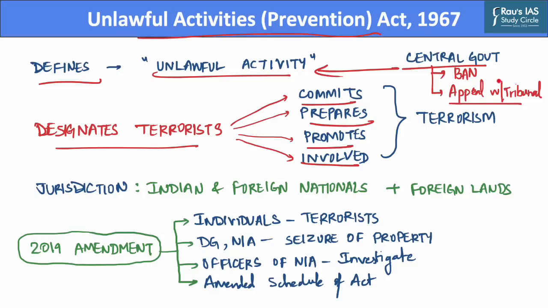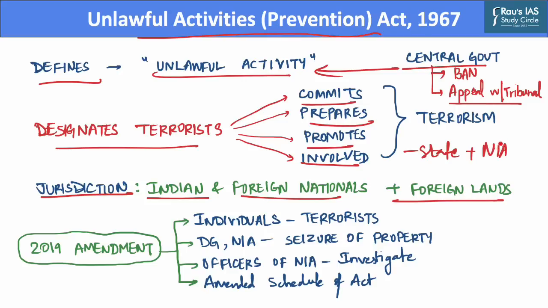Further, this act also provides for an appeal mechanism under a tribunal to hear or review the decisions of central government. The jurisdiction of this act extends to both Indian and foreign nationals. Also, the act holds offenders accountable in the same manner even if the crime is committed on foreign lands, that means outside the domestic jurisdiction of Indian geography. Under this act, the cases related to terrorism can be dealt with both state police as well as the National Investigation Agency or the NIA.